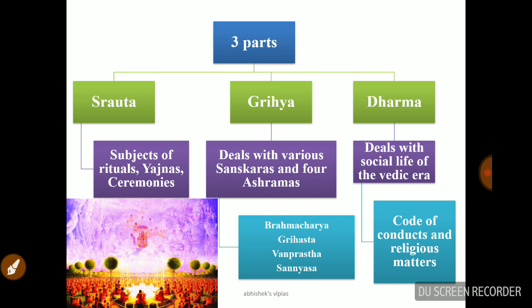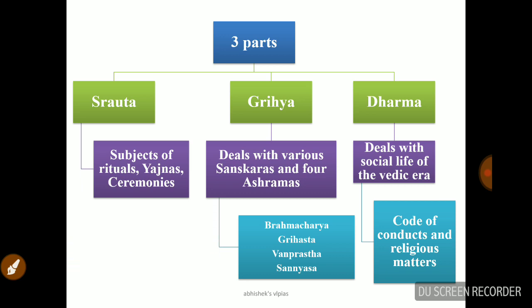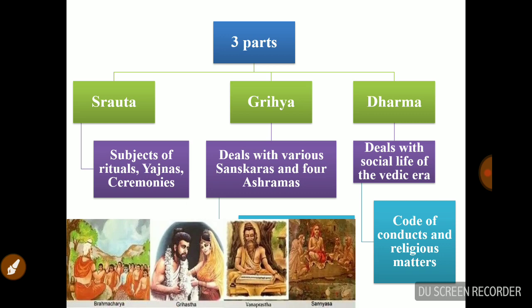Next one is the Grihya Sutra. The Grihya Sutra deals with the various sanskaras and the 4 ashramas. And do you know what the 4 ashramas are? The main 4 ashramas are Brahmacharya, Grihastha, Vanaprastha, and Sannyasa. Don't forget the sanskaras and 4 ashramas. You can see in the figure, first is Brahmacharya, when you study.